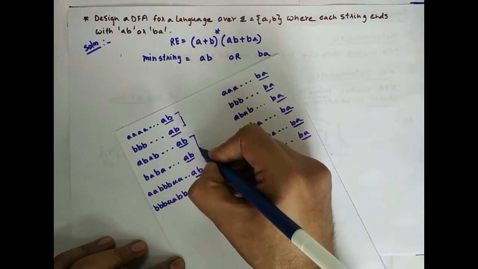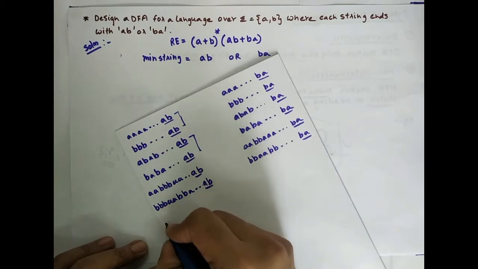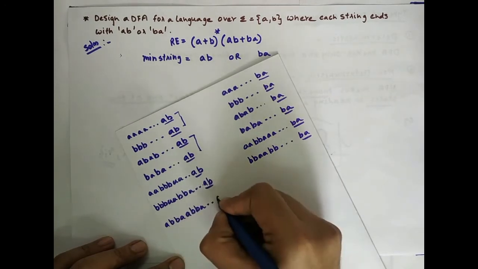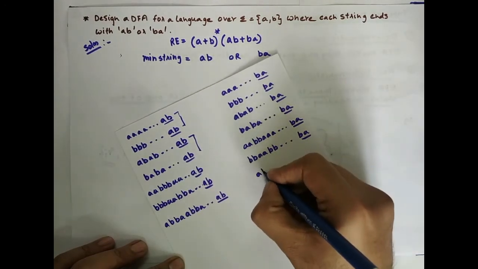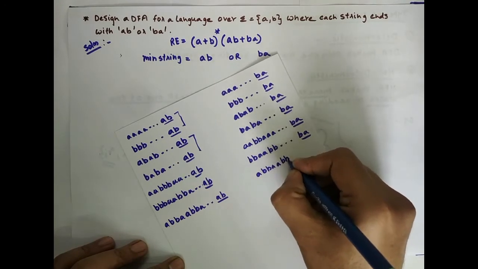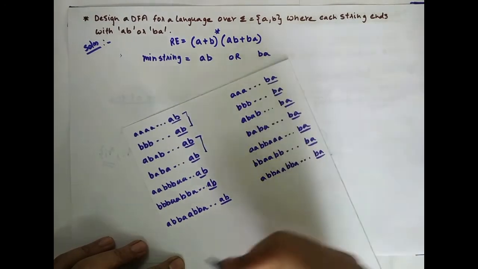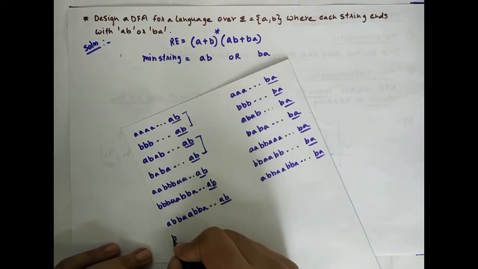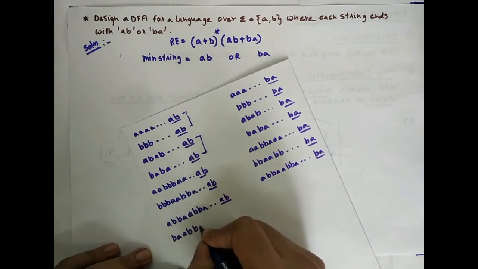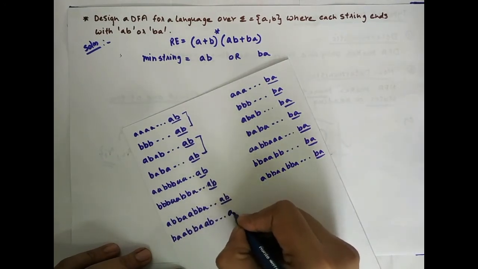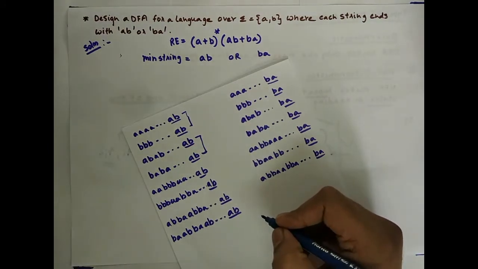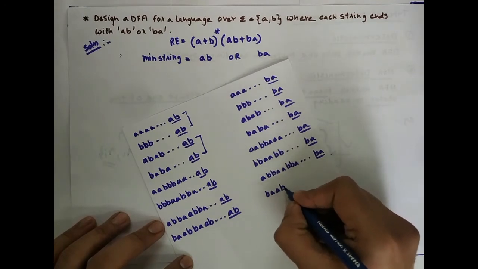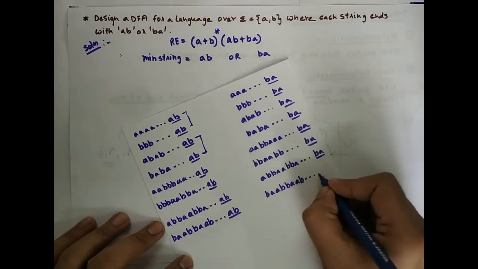Now you take a combination of these two. So then you get AB, BA, AB, BA and so on ending with AB should be accepted. Here you have AB, BA, AB, BA and so on ending with BA should be accepted. Now we have taken AB and BA. Now take the reverse, BA and AB. So you have BA, AB, BA, AB and so on ending with AB should be accepted. And here also BA, AB, BA, AB and so on ending with BA should be accepted.